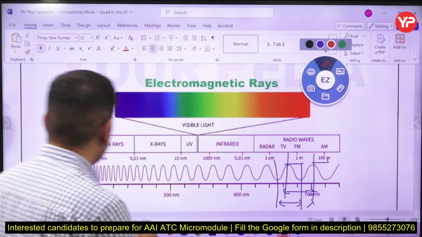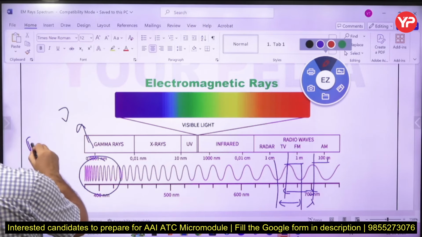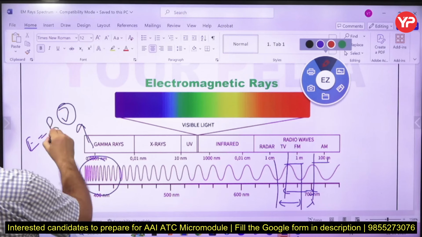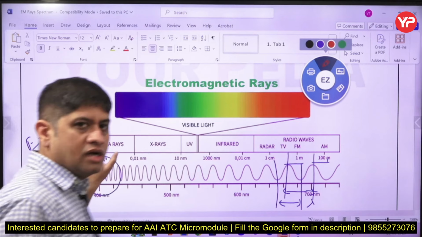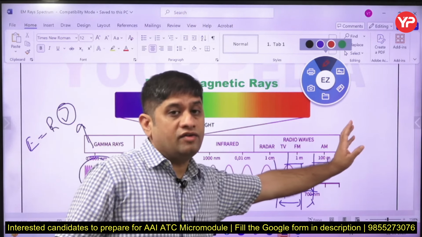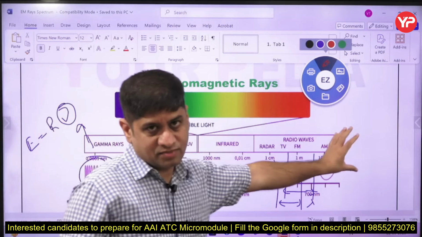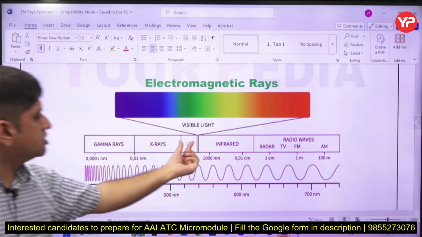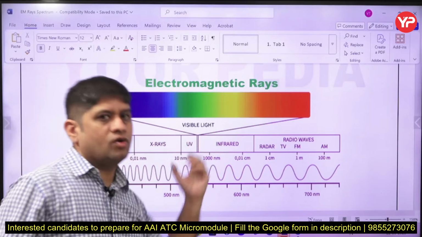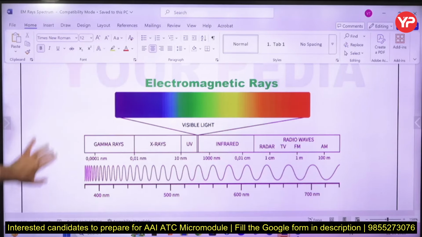As you can see, the wavelength here is very less, so the frequency is more, and E is equal to h into nu, where h is Planck's constant and nu is the frequency. Higher the frequency, higher the energy. One side is gamma ray, very high frequency, high energy. Another side is high wavelength like AM, radio. You need to remember the frequency and the energy level. The visible range is from violet to red, with ultraviolet on one side and infrared on the other. This is all we are going to discuss.